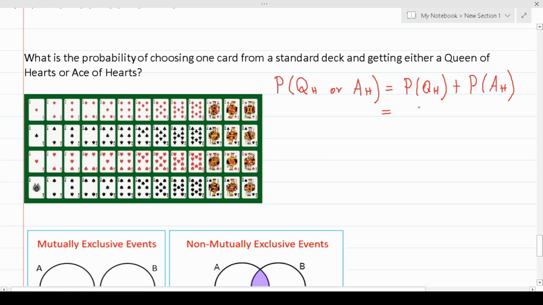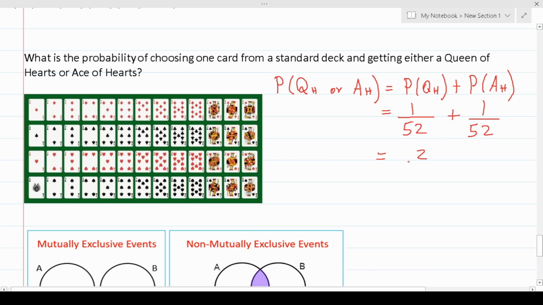The probability of selecting a Queen of Hearts, again, there's only one Queen of Hearts in the entire deck of 52 cards. And similarly, there's only one Ace of Hearts in the entire deck of 52 cards. So in this case, we're adding their two probabilities together, which we can do if they have the same denominator. In this case, both denominators are 52.